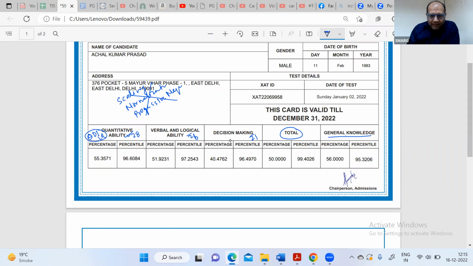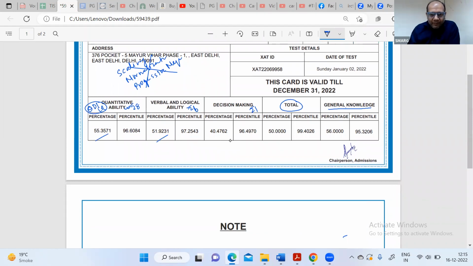Here you can see that on average the score I got in all three sections is around 50% only, and the percentile is not very high in any individual section. It's like 97, 96 in all these three sections, but the final score is 99.40. Given that I'm a math teacher, I could have put more time into quantitative ability and scored very high there, but I balanced my score because I wanted to show you that with no preparation in verbal ability and decision making, you can also score very well in the JAT exam.